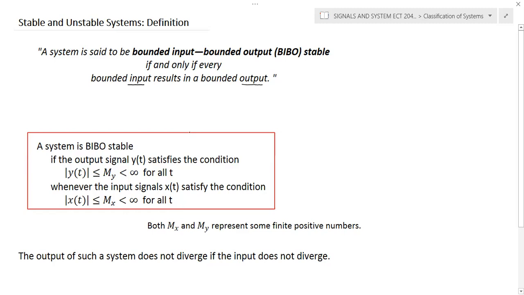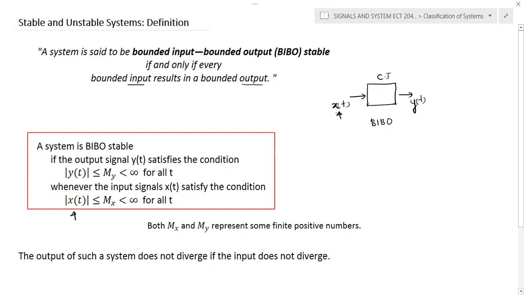In mathematical terms, I can explain. For example, this is a system. It can be a continuous time or discrete time system. Let it be a continuous time system, and the input is x of t, and the corresponding output is y of t. From this particular definition, if the system is BIBO stable, here you can see the condition. So this is the input signal x of t.